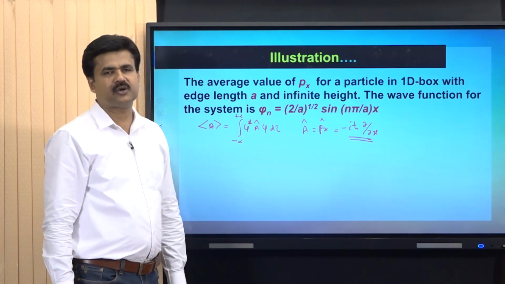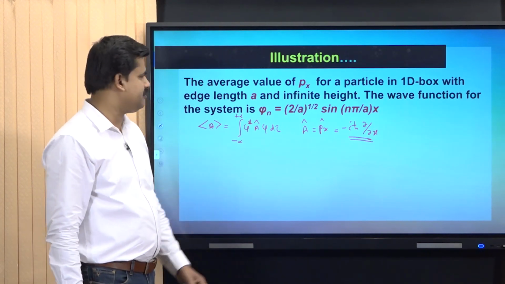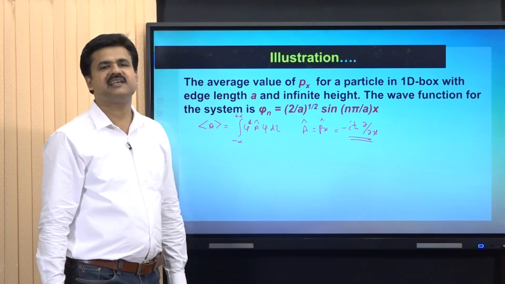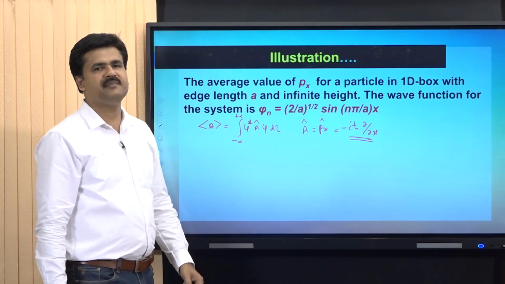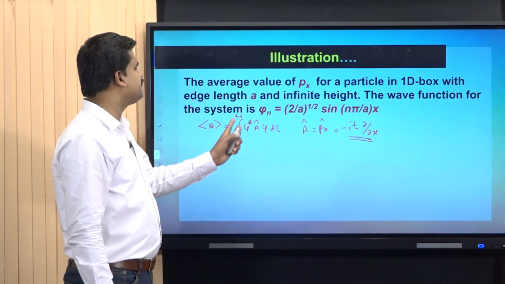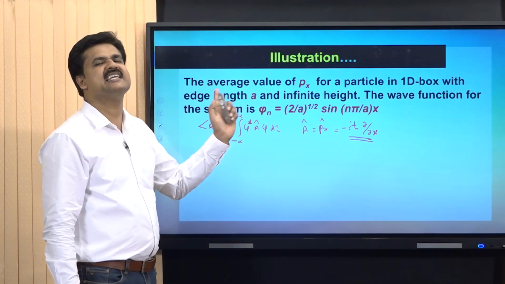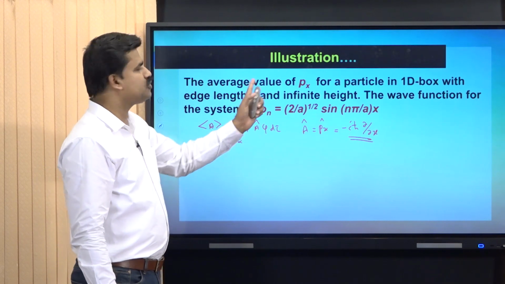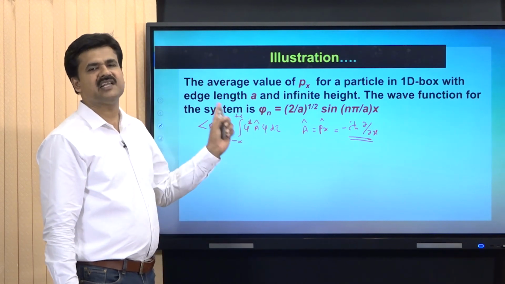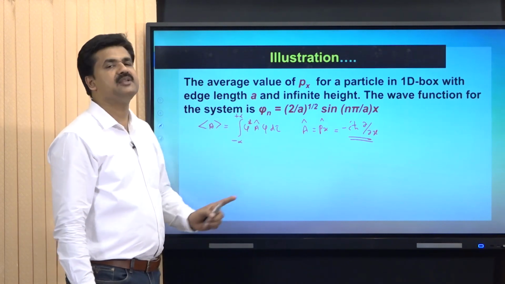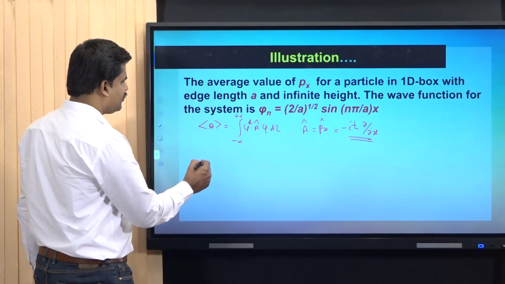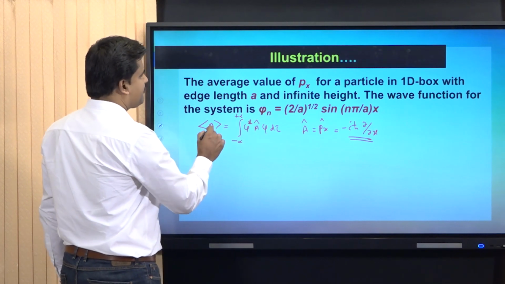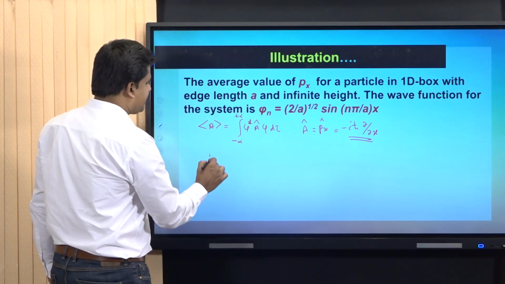D tau is not required since we are having only one variable. Therefore, d tau is replaced by dx. And the integral limit is from minus infinity to plus infinity, just changed to 0 to a, because for particle in 1D box problem, the limit of integration is from 0 to a. Therefore, A average should be replaced by px average.